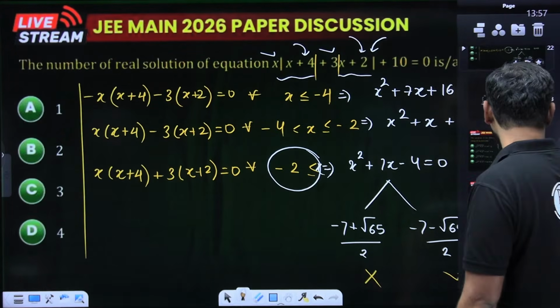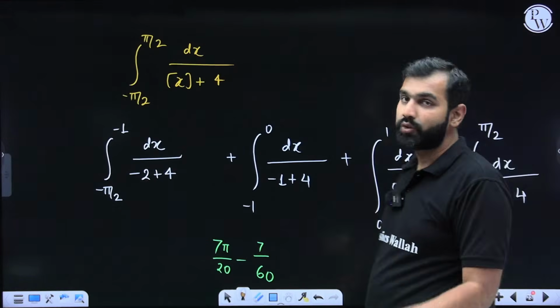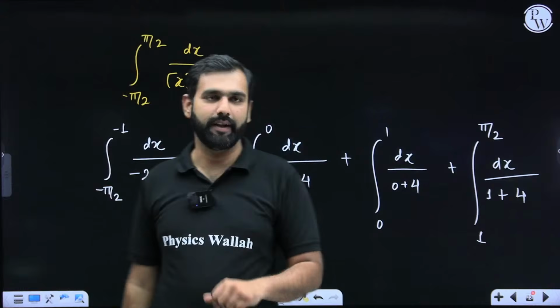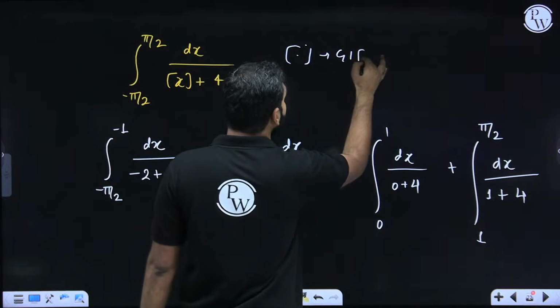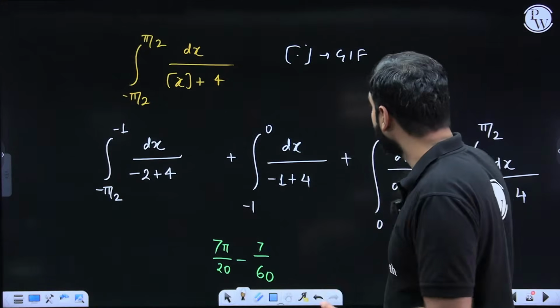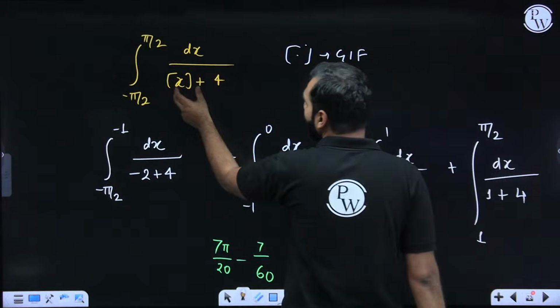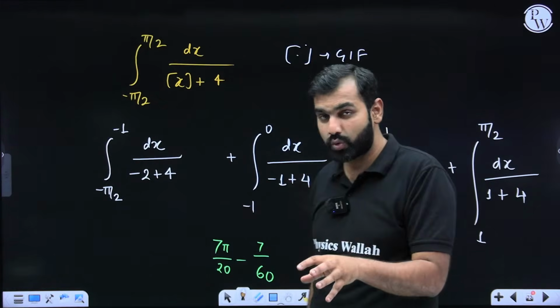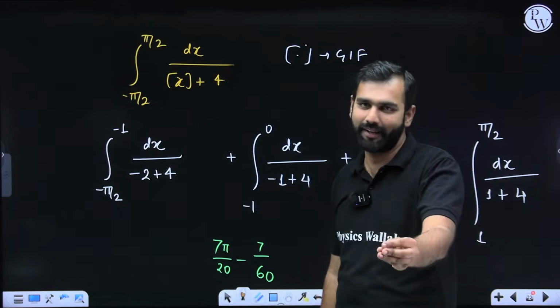Let me see whether I have received the next question or not. Yes, I did get a question, but I couldn't get it typed, so I'm showing it to you. Let's have a look at that. So here, this expression represents GIF. Now, can you not see or realize how easy questions are this year? Can you not believe this category of questions? You are constantly told how to deal with GIF or fraction part based questions based on definite integration. Just spread the limit very correctly and you'll get the answer.